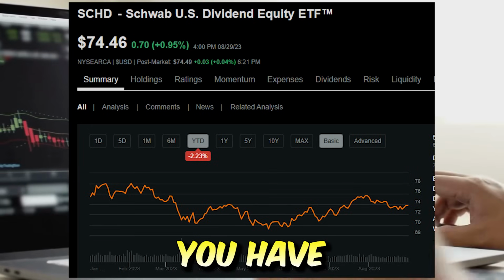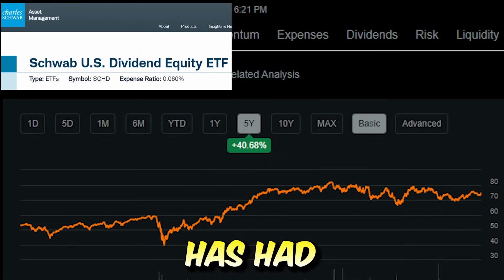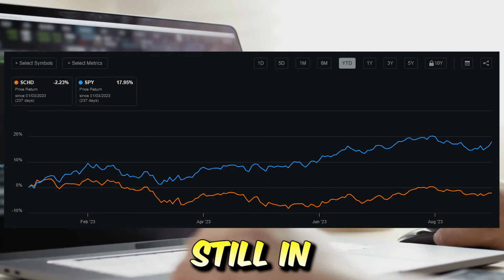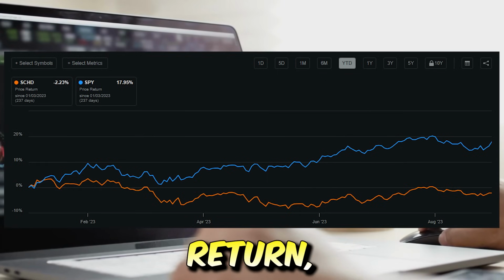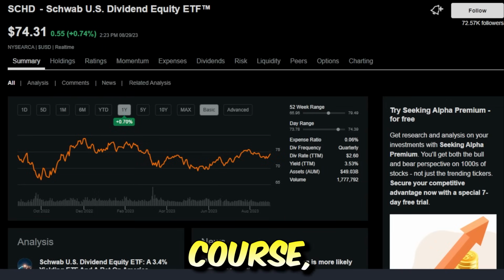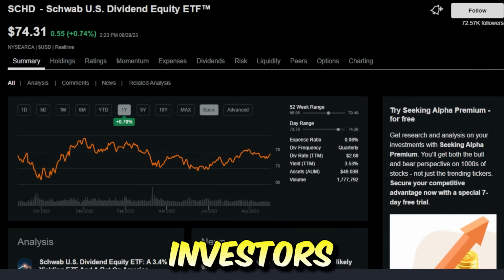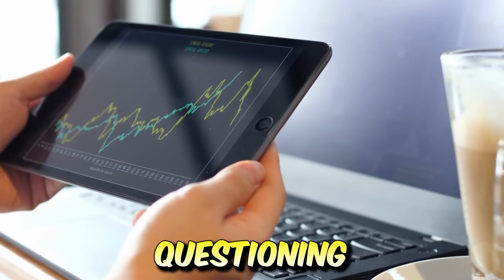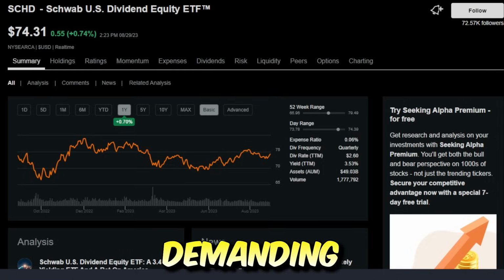The SCHD ETF is not having the performance that it once has had over the past 5 years or so. The ETF is doing so bad that it's still in the red year to date as far as price return, trailing the S&P 500 by well over 10%. Now, of course, this is not the performance that dividend growth investors like myself expect from this ETF, and this has investors questioning the future for SCHD and demanding answers now.